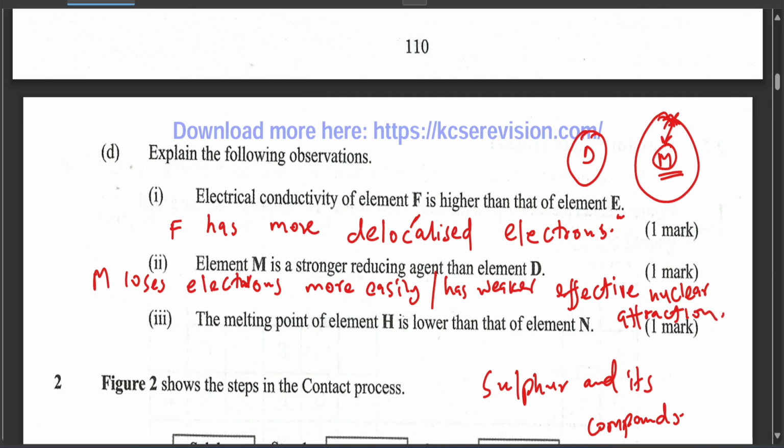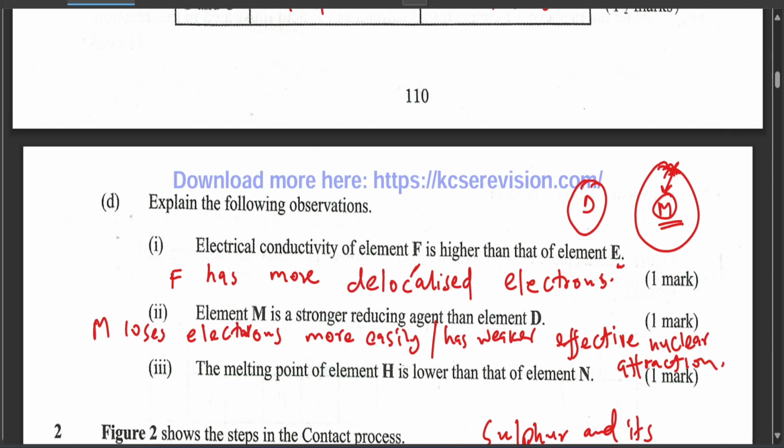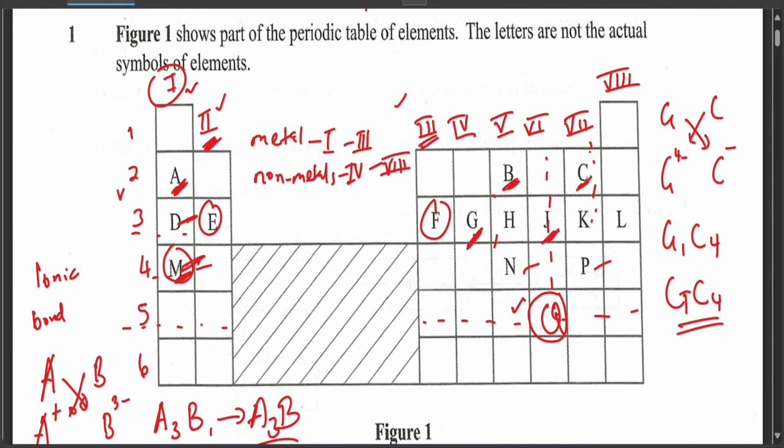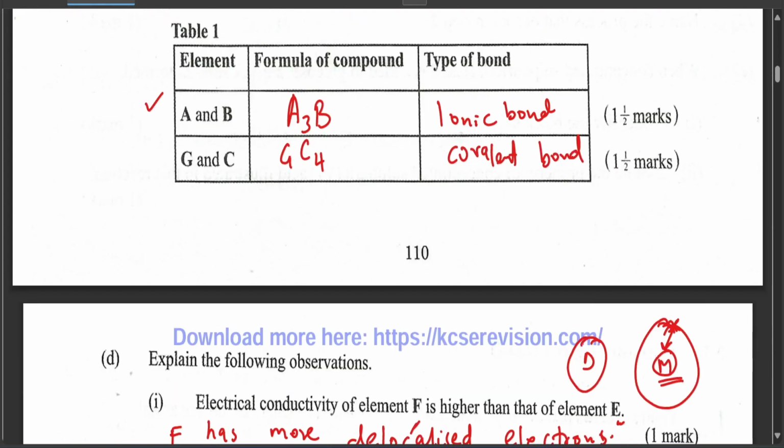Okay, for Roman 3, the melting point of element H is lower than that of element N. Where is H? H, or this one. So the melting point of H is lower than N. Again, the same reason that we have. N is bigger than H, right?